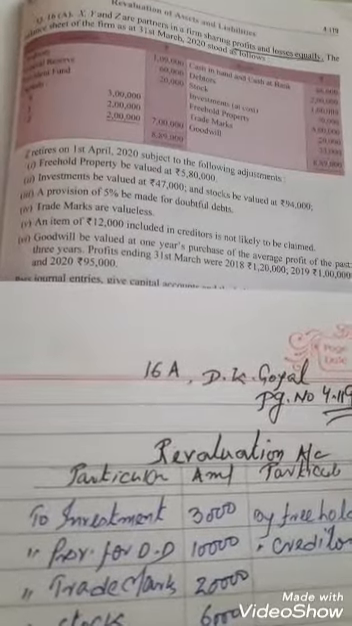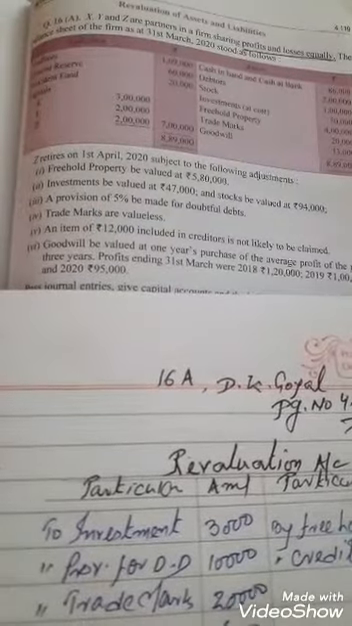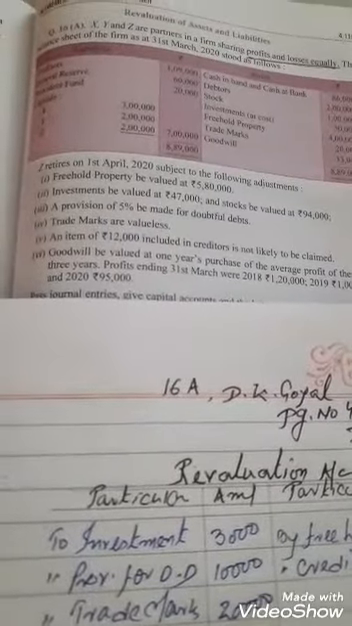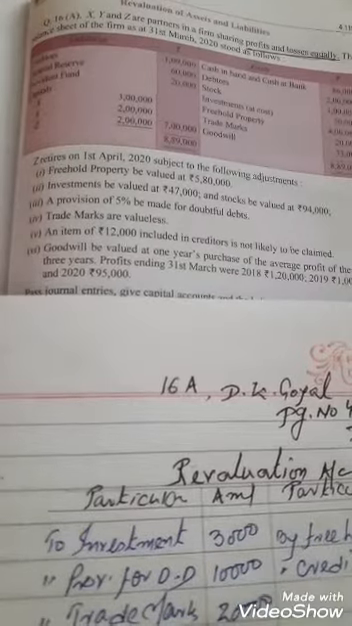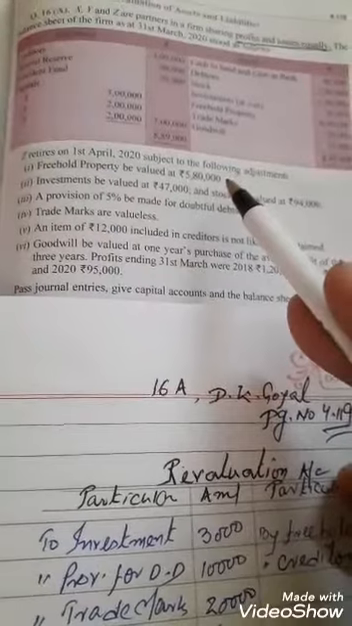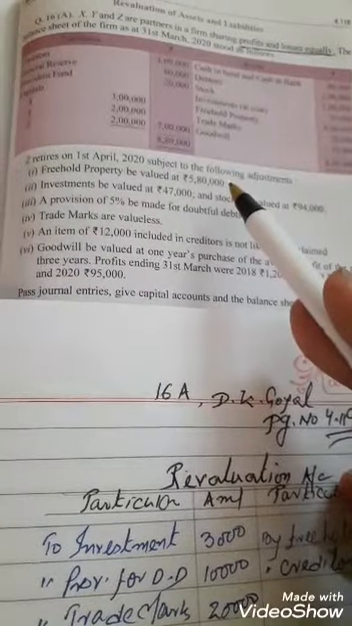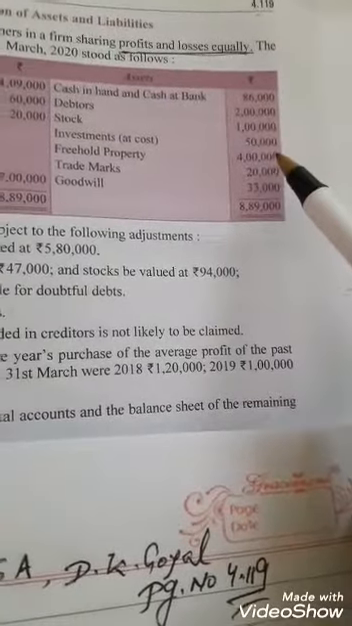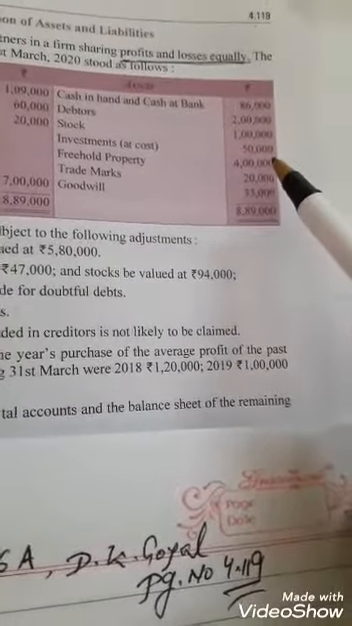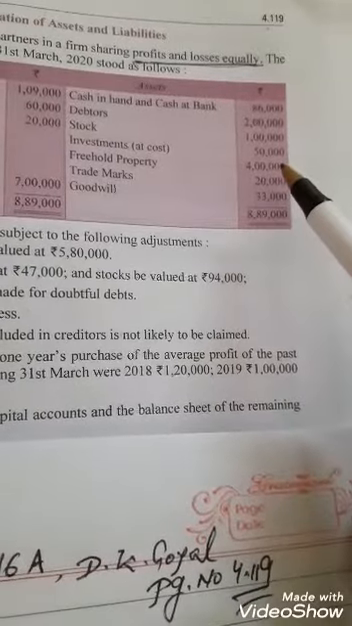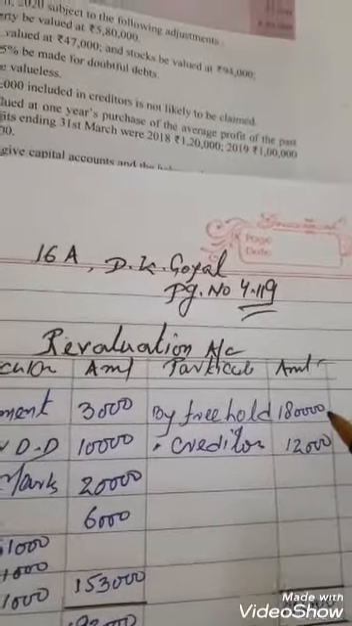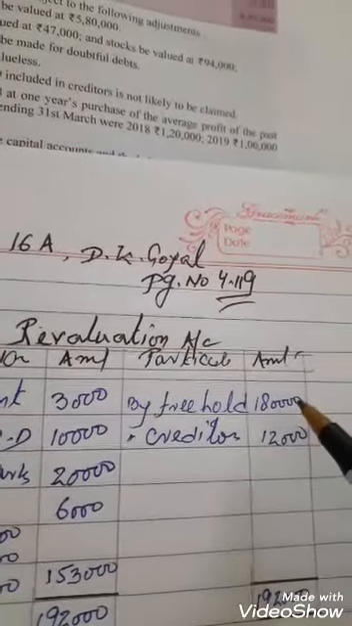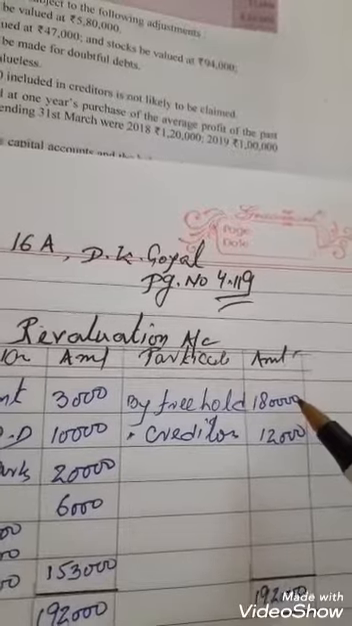Dear students, now we are coming to the revaluation for question 16A. The first adjustment says the freehold property is valued at 5,80,000. In the books, it is given as 4 lakh. It means it is an increase of 1,80,000. By freehold property, income and gain, credit side 1,80,000.